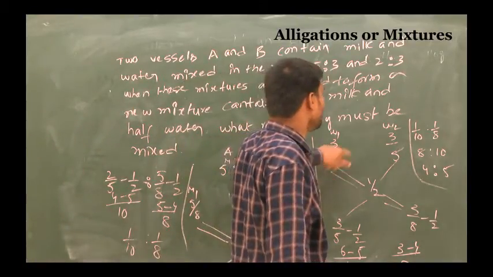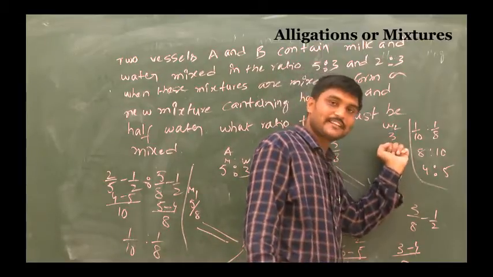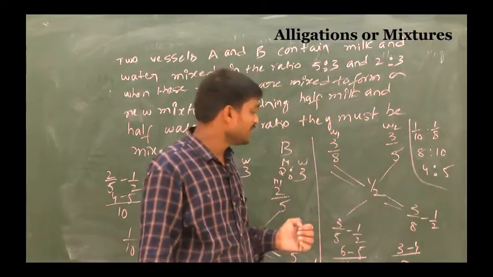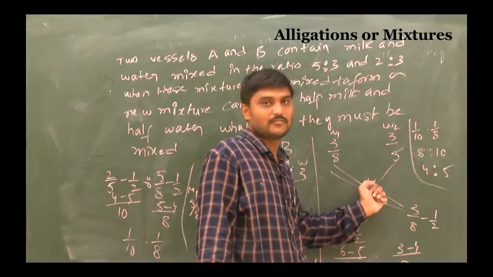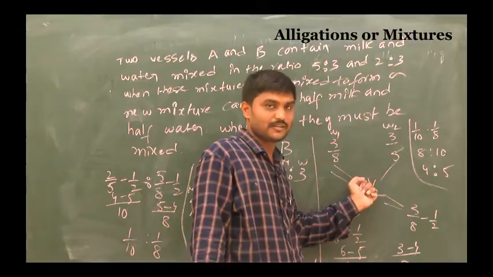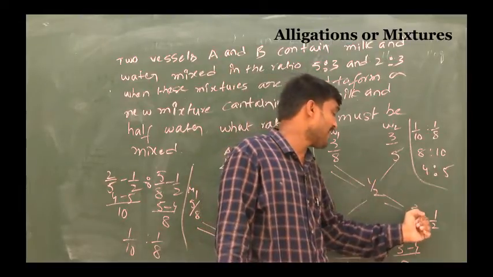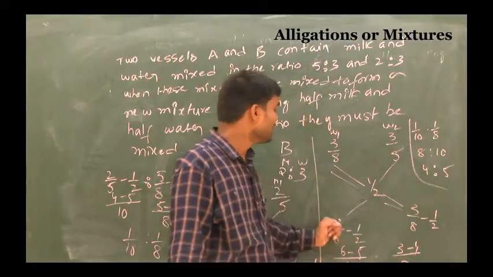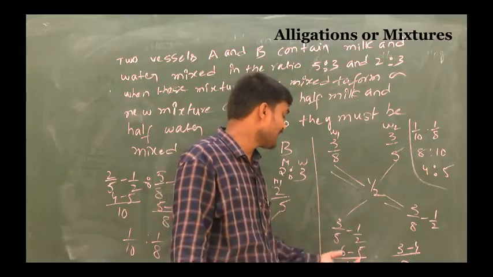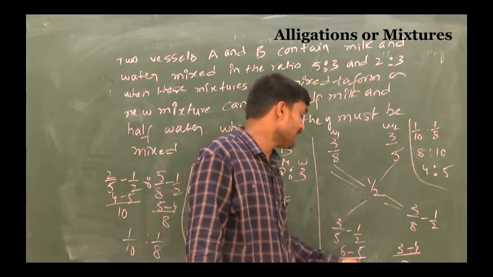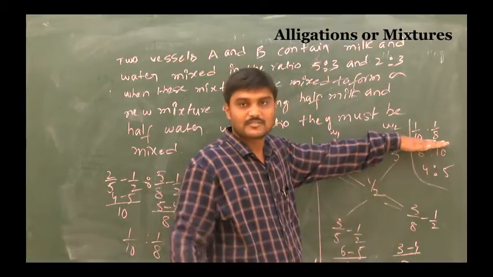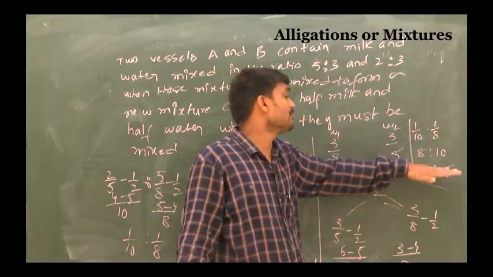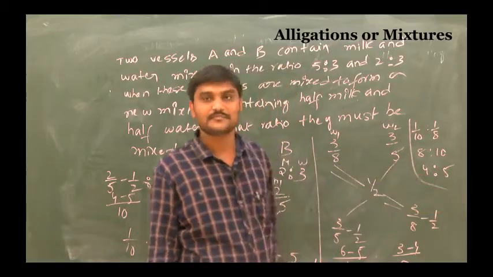You can take the water part in A: water part is 3/8. In B, the water part is 3 by 5. Since the new mixture is half milk and half water, you can take 1 by 2 here also. So you subtract 3 by 8 minus 1 by 2, and 3 by 5 minus 1 by 2. Take the LCM: 6 minus 5, 3 minus 4. So 1 by 10 is to 1 by 8, so 8 is to 10. That's why 4 is to 5.